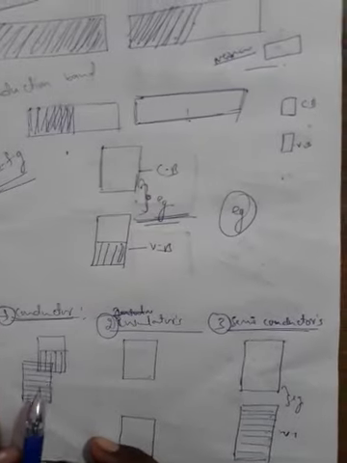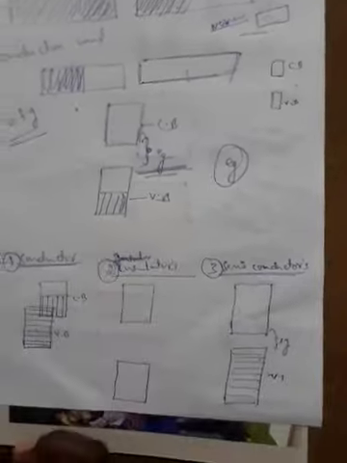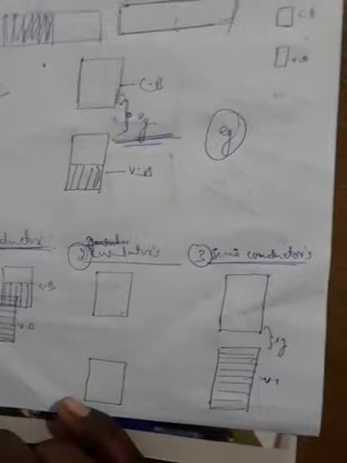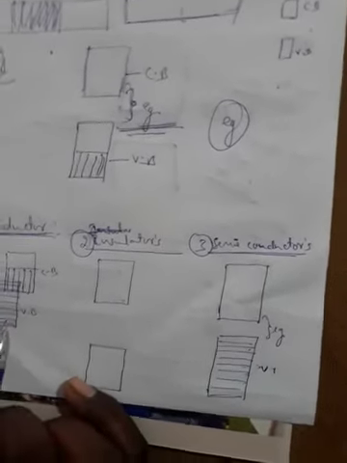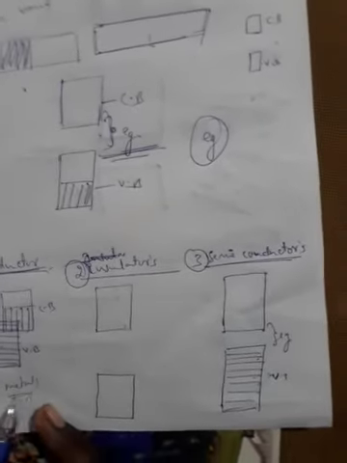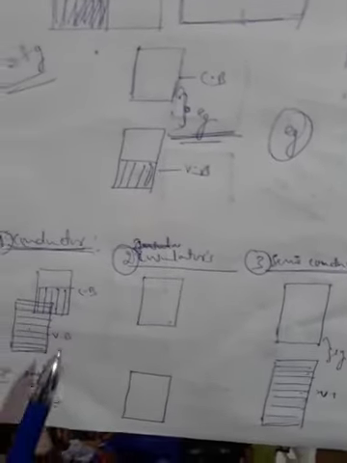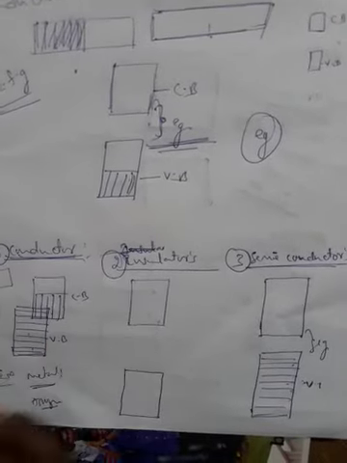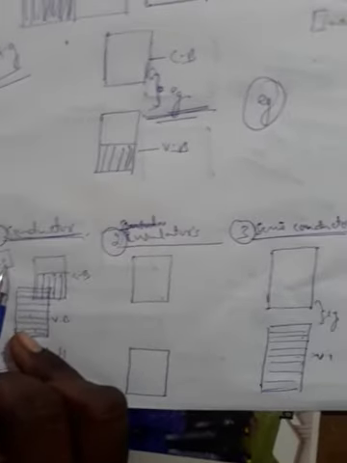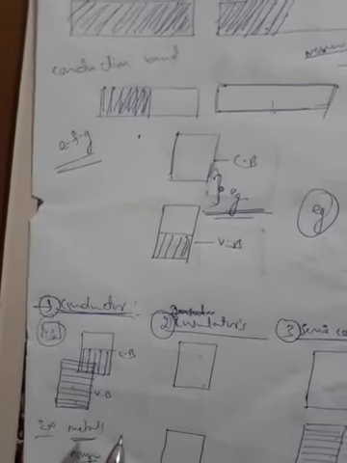A very simple answer to explain the conductor: this is the valency band and this is the conduction band. In a conductor, the valency band and conduction band are both overlapped to each other. Examples are metals and alloys. These are conductors. Simple definition: in a material where the valency band and conduction band overlap each other, that type of material we call a conductor.